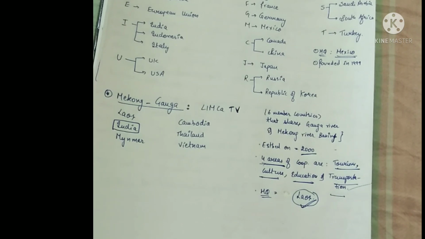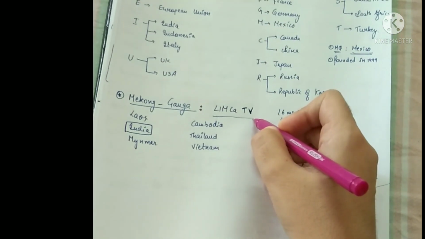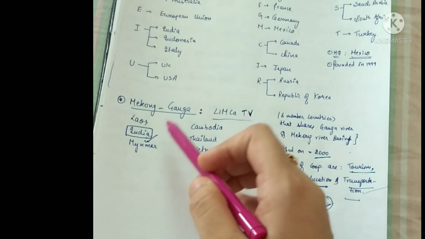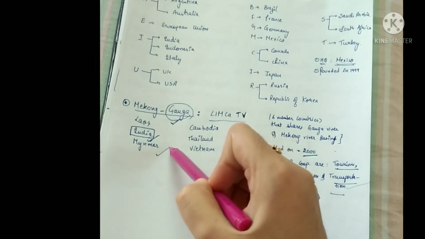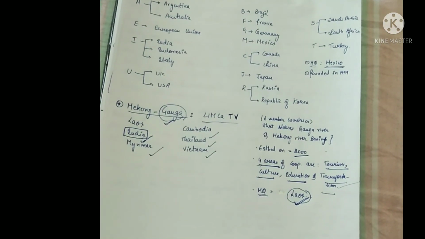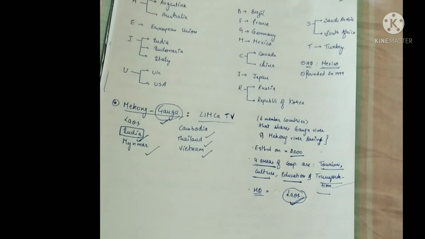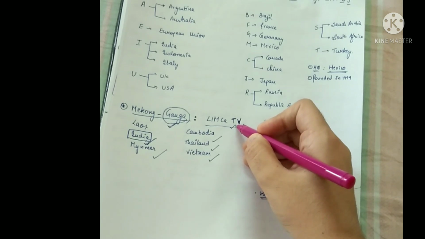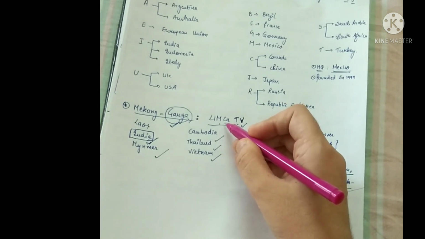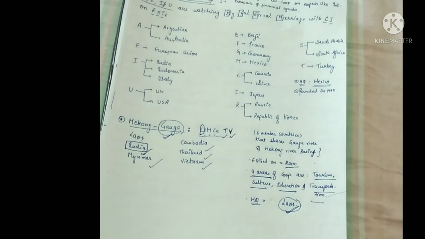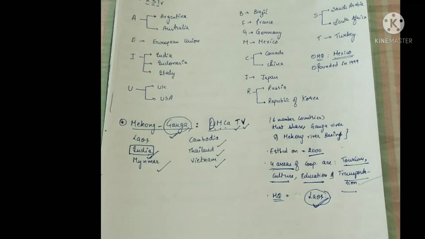So let us remember these 6 countries with the keyword LIMCA TV, where L stands for Laos, where its headquarters are also. I for India. Please remember that India is included in Mekong Ganga. Myanmar, Cambodia, Thailand, Vietnam. Please remember these 6 countries with the keyword LIMCA TV. So let us again repeat these countries in the reverse order now. V for Vietnam, T for Thailand, M for Myanmar, C for Cambodia, I for India, and L for Laos, where its headquarters are also.